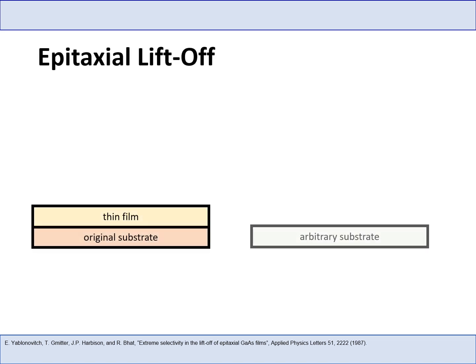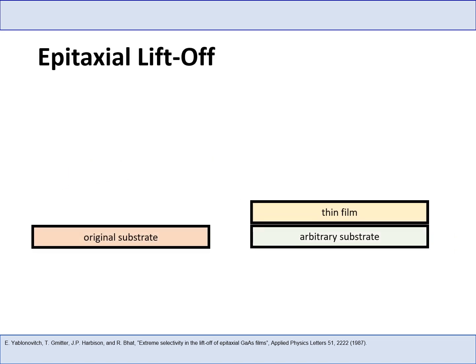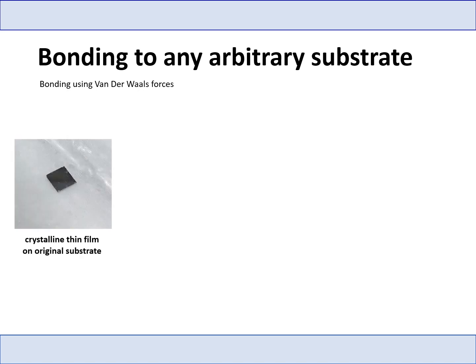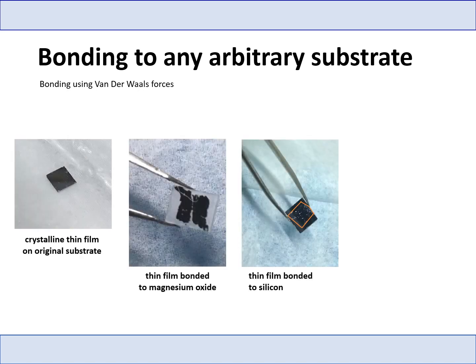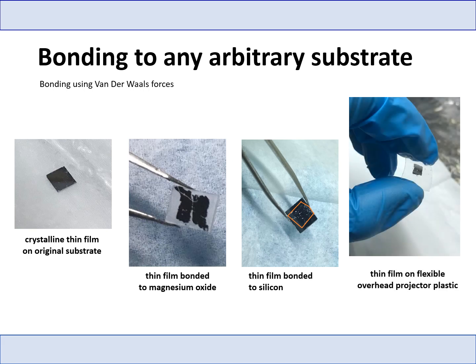Epitaxial liftoff is a method to remove thin films from their original host substrates. When a thin film is removed, it can be bonded to any arbitrary substrate using van der Waals forces. Here are some examples of gallium arsenide thin films bonded to different substrates. Crystalline thin films can even be bonded to non-crystalline substrates like an overhead projector film.